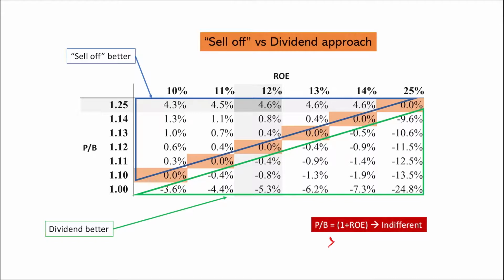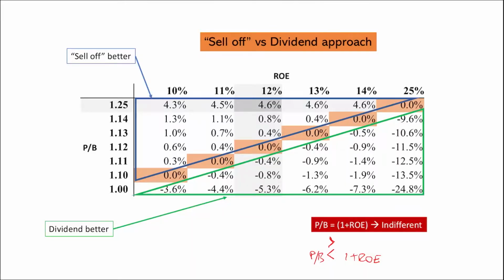It seems to me that because in the sell-off scenario, the shareholder has to manufacture the dividend and has to sell stock. If it can sell stock at an overpriced value, let's say, it of course would be better off. While if it has to sell the stock at an under price or below the fair price, then of course it wouldn't be that efficient to manufacture your own dividend.